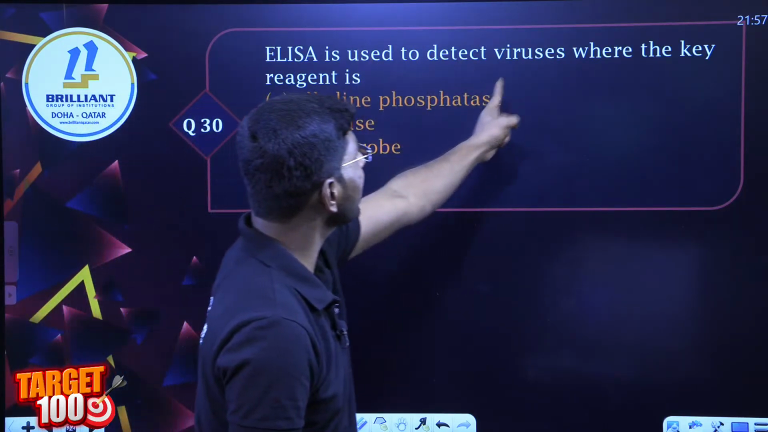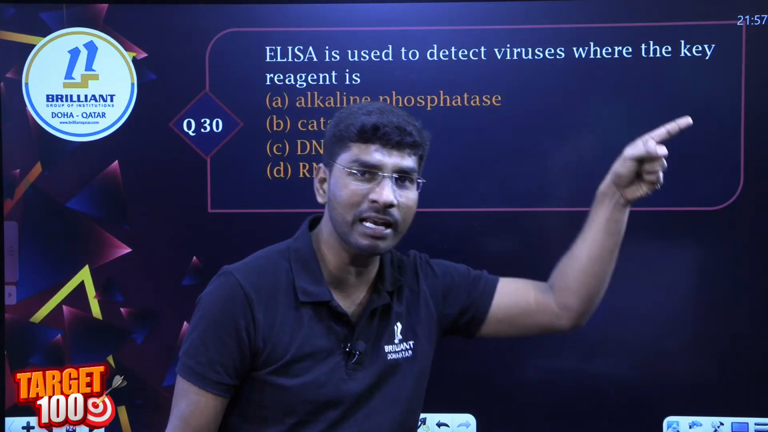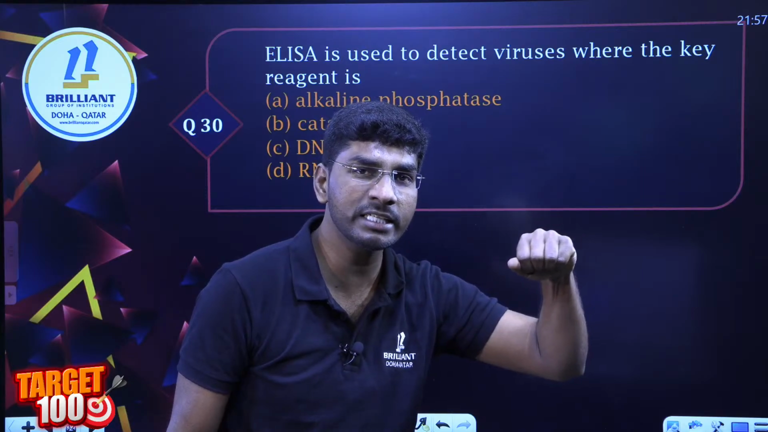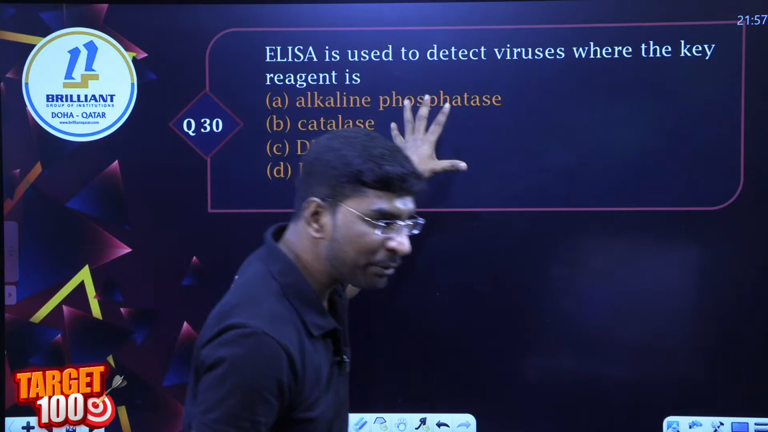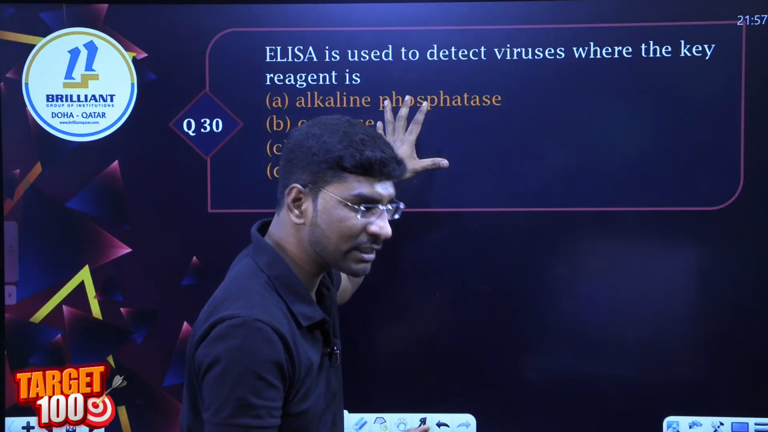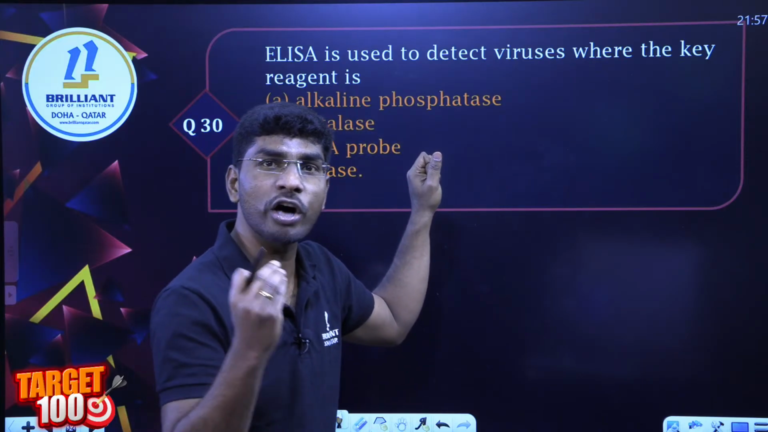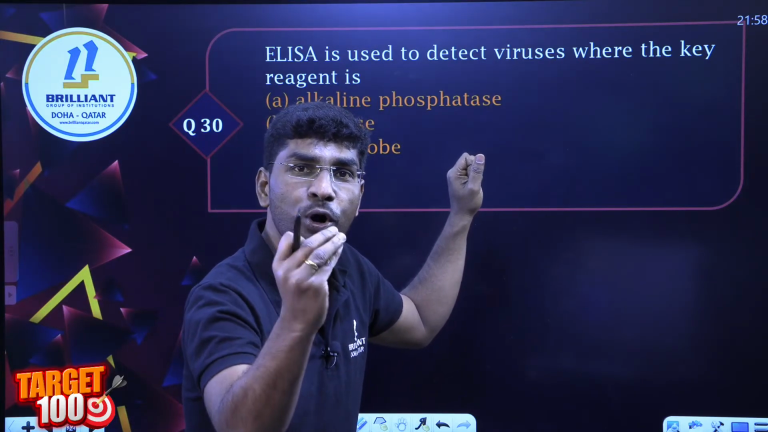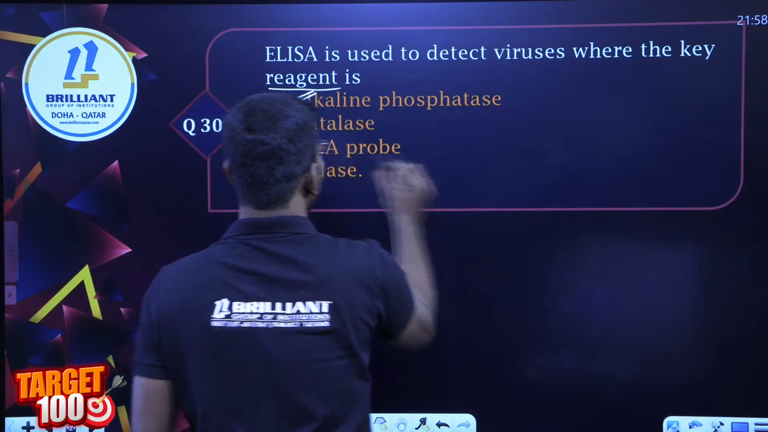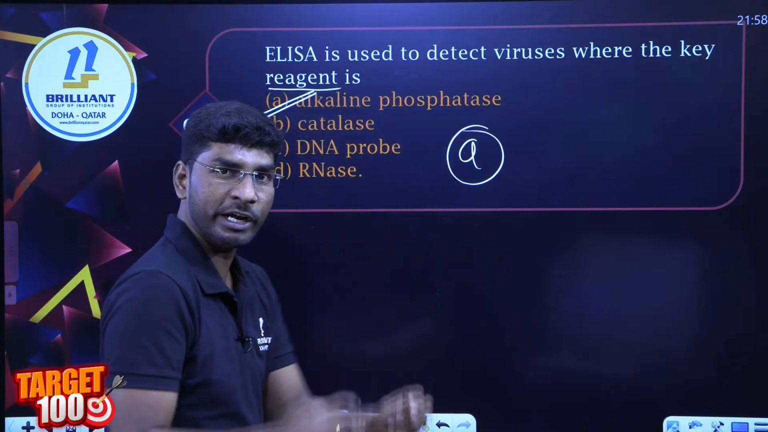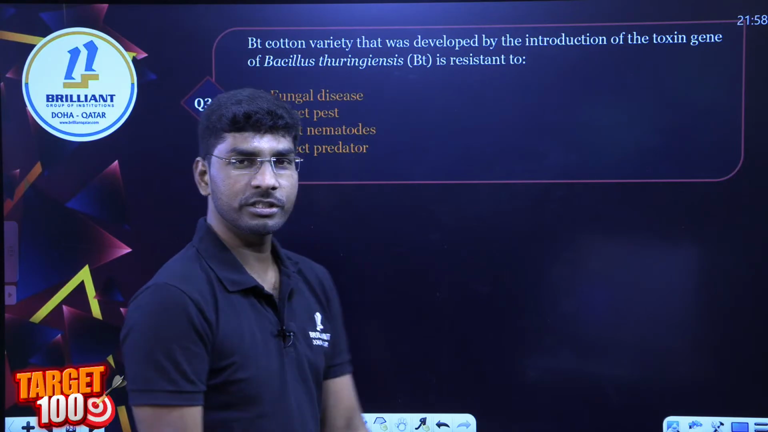ELISA is used to detect a virus, where the key reagent is... The key reagent in ELISA. It's not in the NCERT, but I told you this before. Answer me. Samuel, yes. Hafiz, correct, very good. Next, Shadi, right, very good. Ritika, what is the answer to this one? I told you: alkaline phosphatase. The reagent is alkaline phosphatase, providing a particular color. Next question. Can you do this?